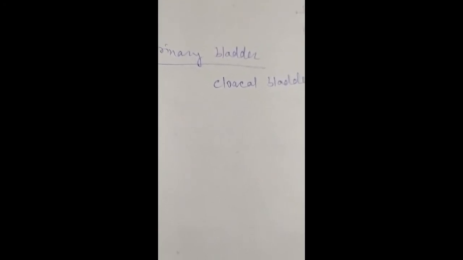About the cloacal bladder, in amphibians, the urinary bladder is derived as a diverticulum from the ventral wall of the cloaca and not from the proctodeum. It is lined with endoderm and is called a cloacal bladder. But as far as the allantoic bladder is concerned, in embryos of amniotes, a large bag-like allantois arises from the hindgut.